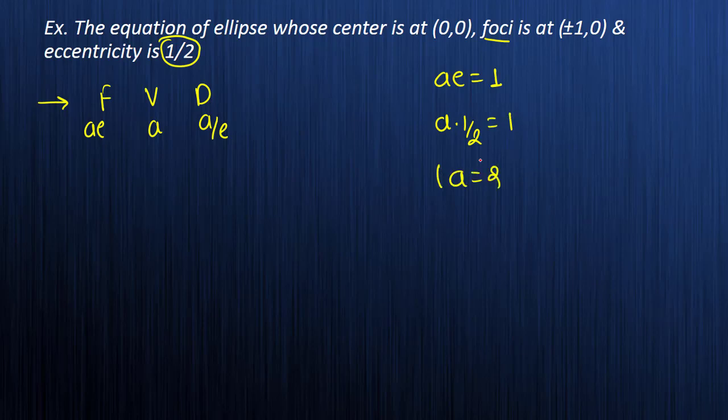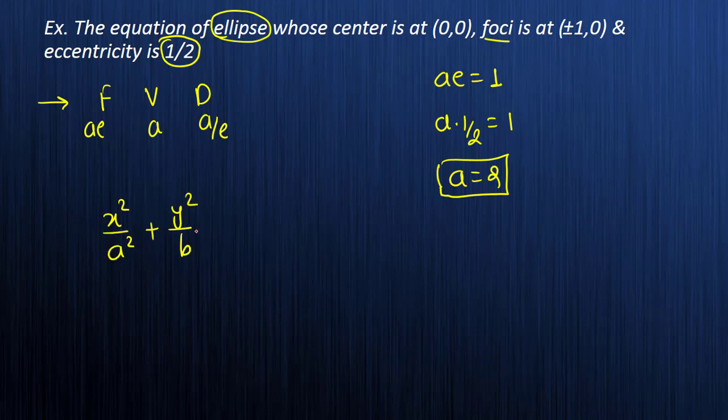What are they asking? They are asking for the equation of the ellipse. So for the equation of the ellipse you require 2 values, one is A and the other is B. What is the equation of the ellipse in general form? It is x square by A square plus y square by B square equals 1. You have A, so how will you find B?